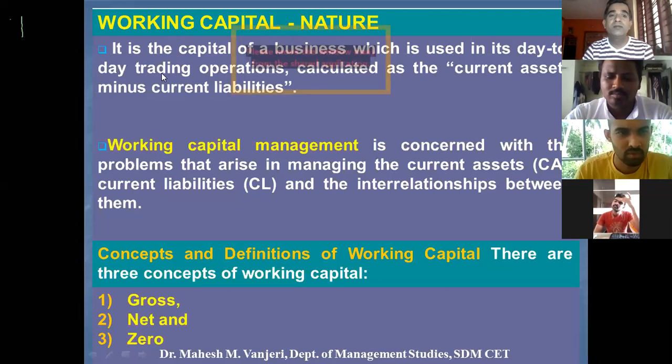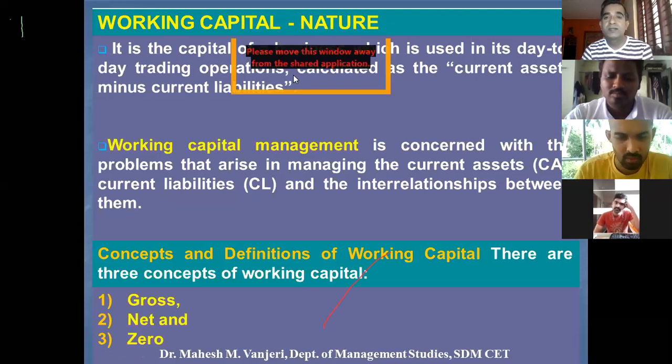Whatever is the difference, the company has to arrange for that amount of money, which is called working capital. So try to understand. Say a company may purchase the raw materials from a supplier on credit basis. Let's say the credit period is for 10 days.